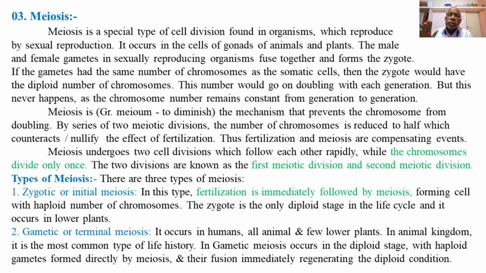So gametic meiosis occurs in the diploid stage, forming haploid gametes by the process of meiosis, and the fusion of the haploid gametes immediately regenerates the diploid condition in the zygote. Gametic meiosis is the common type found among all animals including humans and in a few lower plants, where the diploid gamete mother cells undergo gametic or terminal meiosis, leading to the formation of haploid gametes.